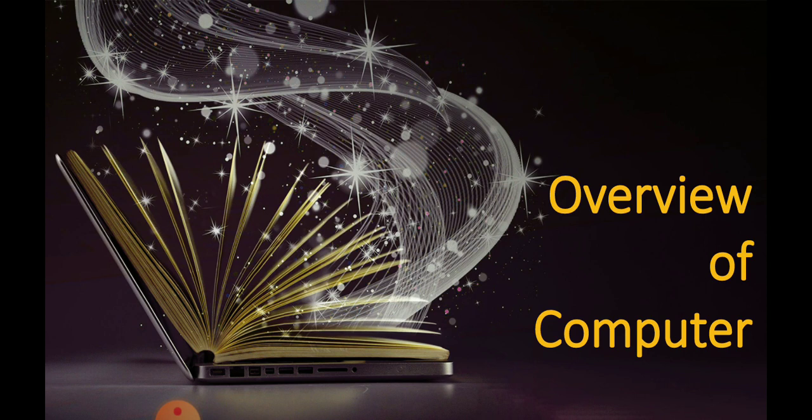So in the last class we had seen about generation of computers. How many generations? There were 5 generations: first generation, second generation, third generation, fourth generation and fifth generation. In the last class we had seen how computer originated and how it got developed. In this class we will see about the classification of computers.